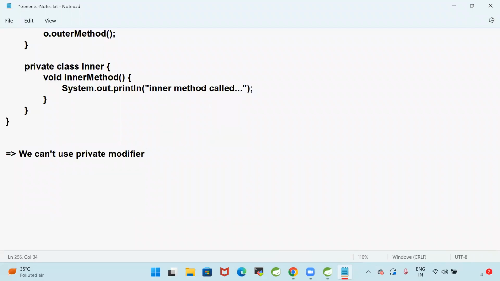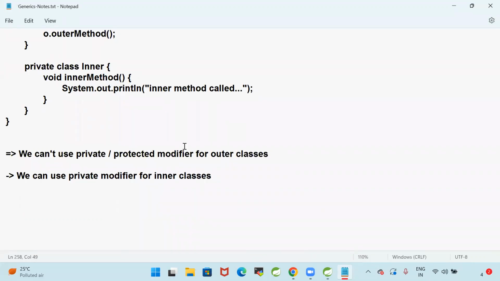We cannot use private or protected modifiers for outer classes, but we can use the private modifier for inner classes.